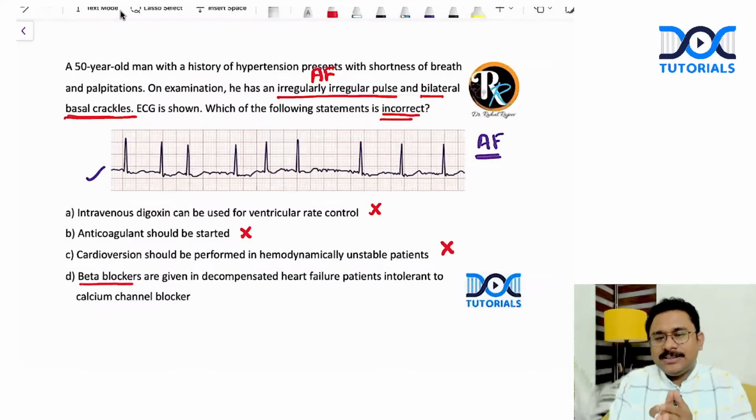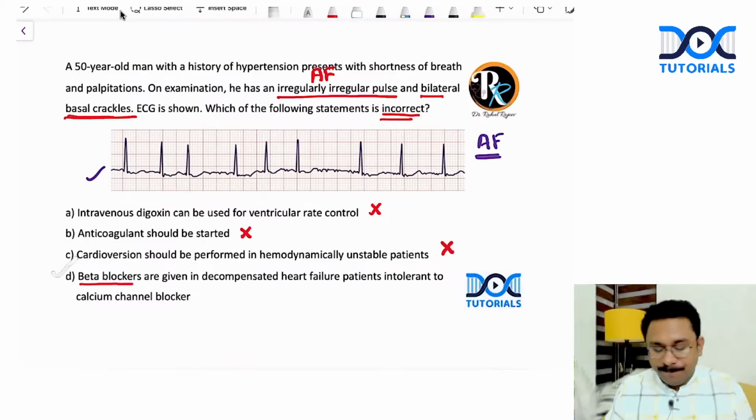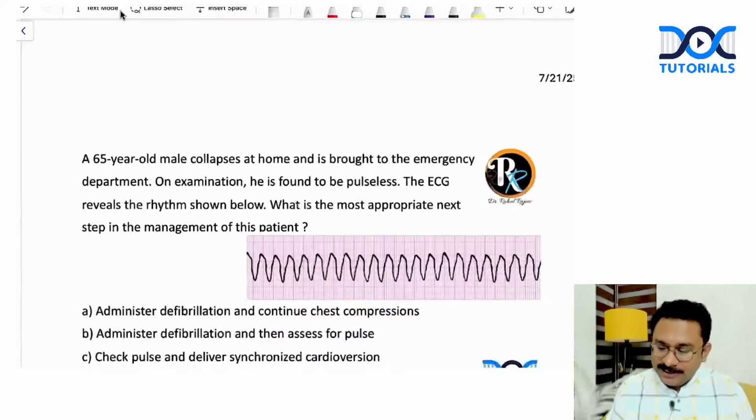So you can just start the patient on beta blockers maybe later after the pulmonary edema subsides. So, that would be the incorrect statement. Answer would be option D, right? Right. Let's go to the next question.